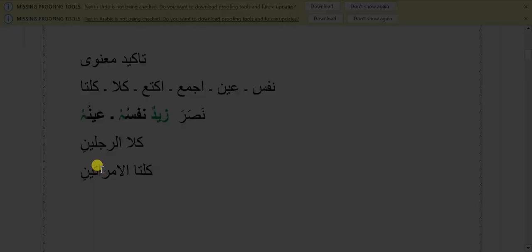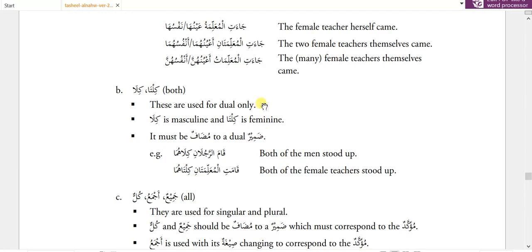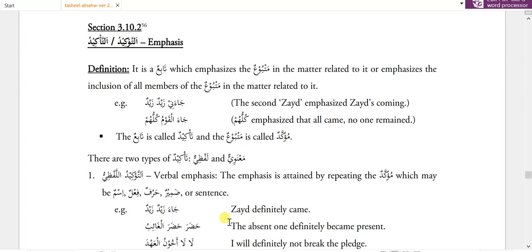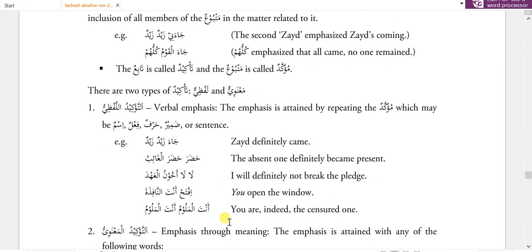Now let's learn from the book. Section 3.10.2, at-tawkid, emphasis. Definition: it is a tabe which emphasizes the matbu in a matter related to it, or emphasizes the inclusion of all members of the matbu in the matter related to. For example, ja'ani zaidun zaidun. The second Zaid emphasizes Zaid's coming. Ja'a al-qawmu kulluhum. Kulluhum emphasizes that all came, no one remained.